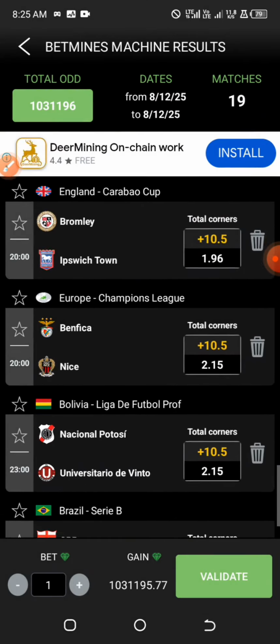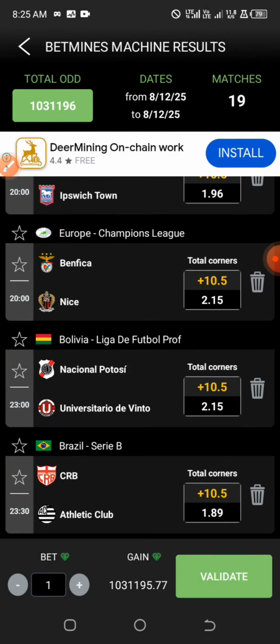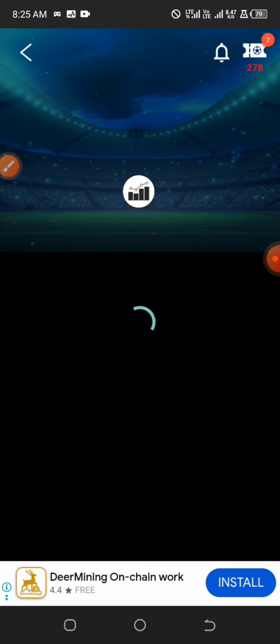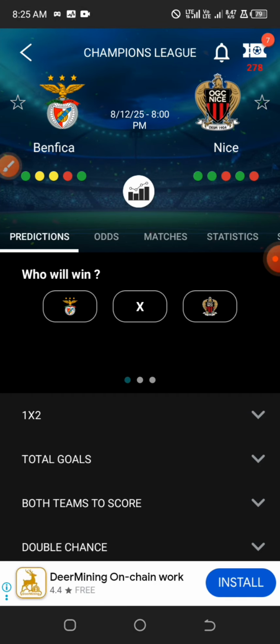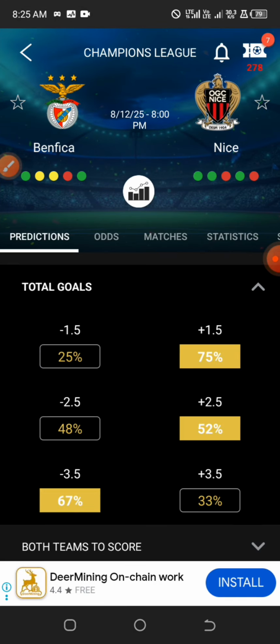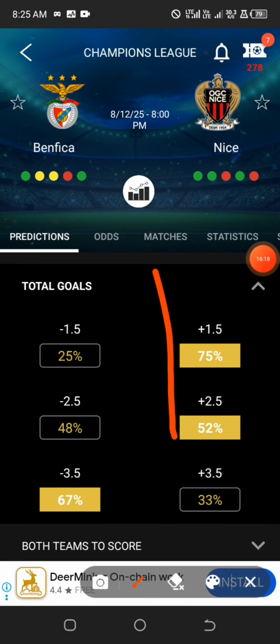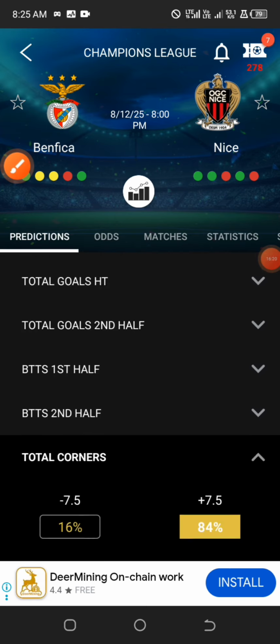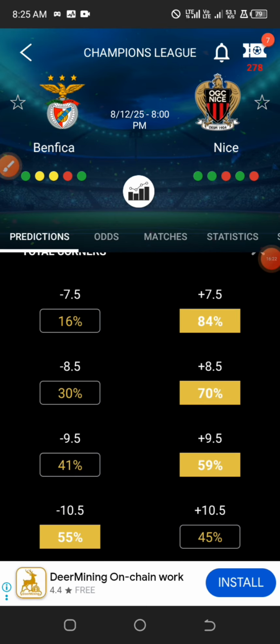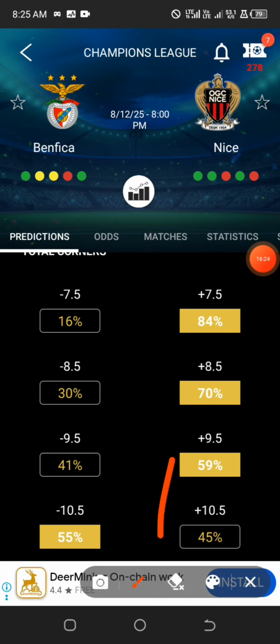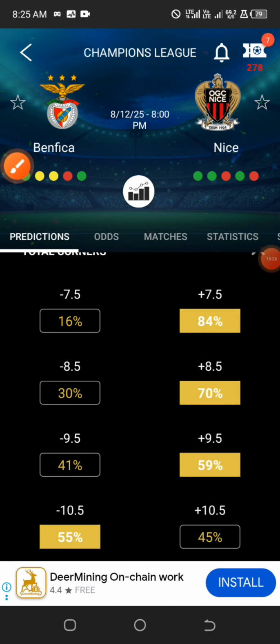Now, these are the games that I predicted yesterday. Let me show you. Okay, let me check Benfica. Let's see what we have there. Benfica, nice. Alright, so we have the over 2.5, but we don't have it up to 10 corners. But actually, the game may also end up as over 7.